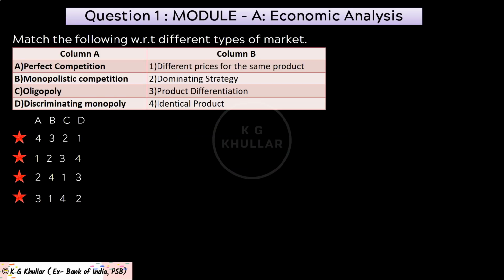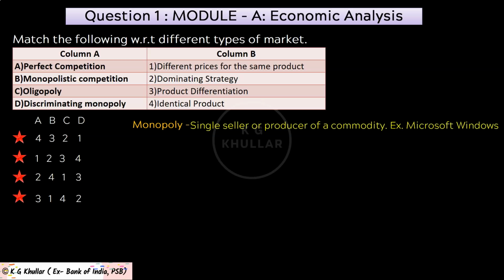Then next, let's see what a monopoly is. Now friends, monopoly is a form of market in which there is a single seller or producer of a commodity. There are no substitutes of the monopoly's product. And in fact, there are legal, technical or natural barriers to the entry of new firms in the monopoly. Now the perfect example of such a product can be Microsoft Windows.